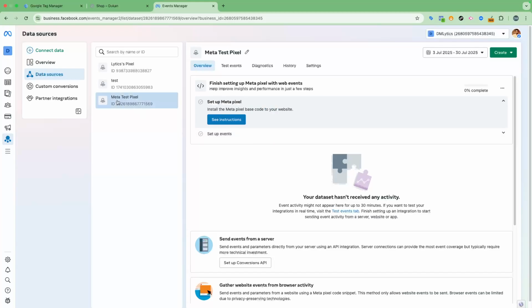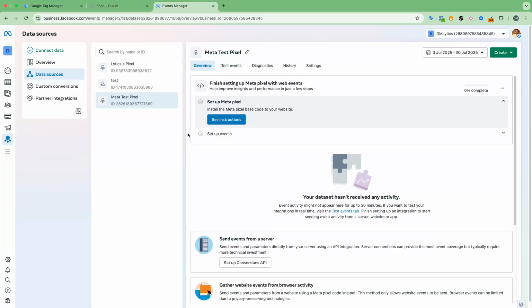If you look at this one, this is the name of the pixel. If you want to rename it, you can rename it from here, but you cannot delete a pixel from your Business Manager. There is no option to delete it. Once you create a pixel, it will remain there. This ID here is the unique ID that is assigned to all the pixels on Facebook Business Manager. Every pixel will have its own unique ID. It will never match any pixel created by anyone around the world. This is the unique Meta ID.